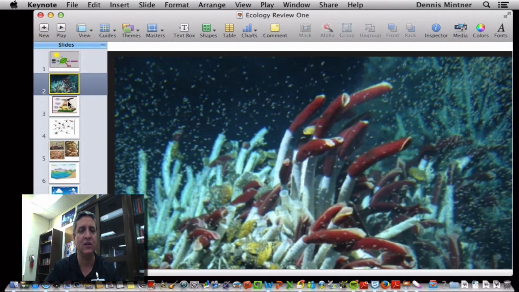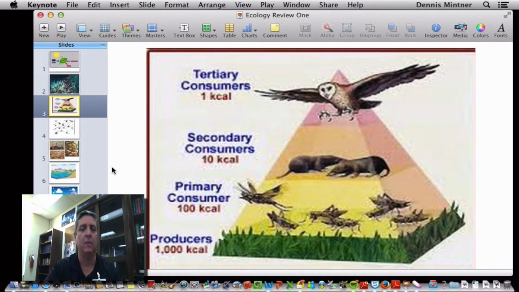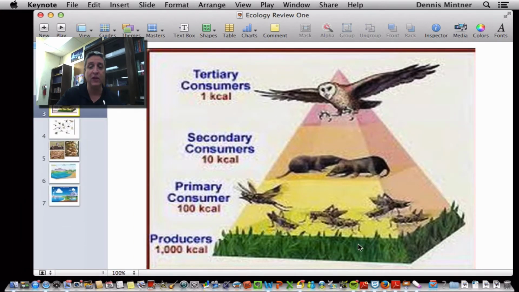All right, so let's talk about different energy levels. Each one of these levels is called a trophic level, and sometimes it's represented as a pyramid. And the reason it's a pyramid is because at the bottom is where there's the most biomass, the most energy, and the energy is measured in biomass, not numbers, because sometimes the numbers are smaller if the mass of something's really big, like in a tree. In this case, the producer's grass, so there's going to be a larger number of those as well.